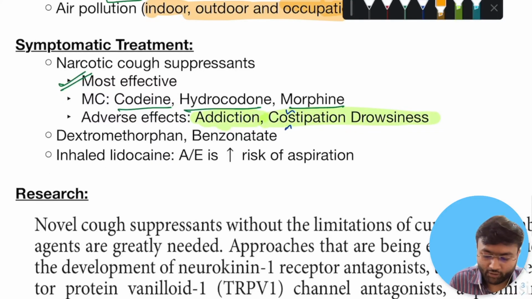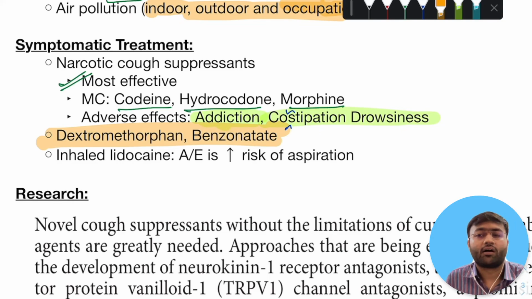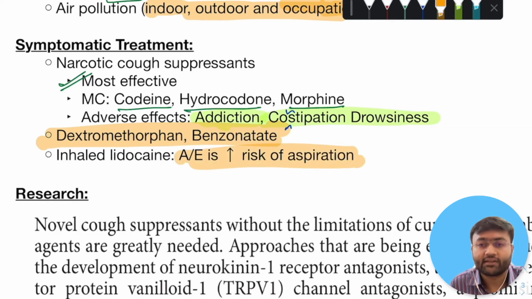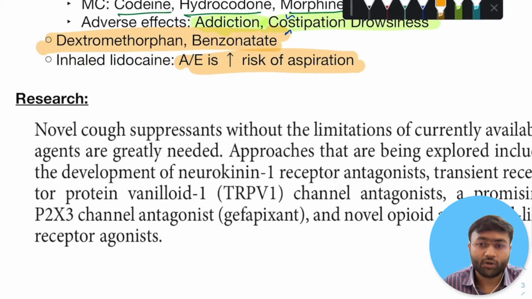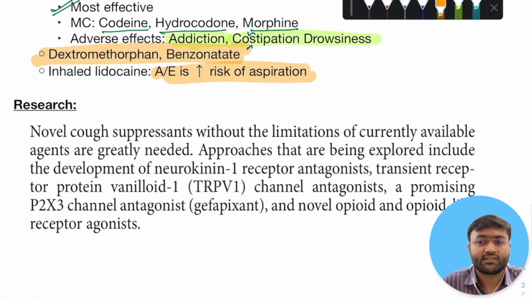Then we have dextromethorphan and benzonatate, and these are less effective drugs. They act away from the respiratory center. Then we have inhaled lidocaine. The adverse effect is that there is an increased risk of aspiration in this patient. Current research is needed because there are a lot of limitations in the available drugs at the moment. Just remember one drug that is currently under investigation, that is a P2X3 channel antagonist, gefapixant.